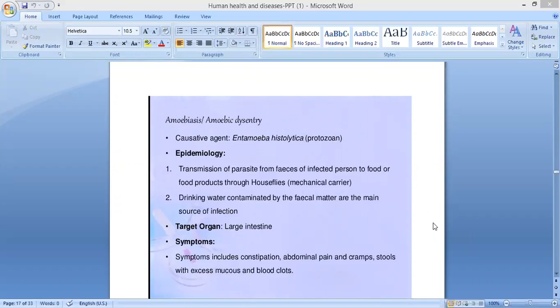What are the symptoms? Symptoms include constipation, abdominal pain and cramps, stools with excess mucus and blood clots. Okay, so these are the main symptoms: constipation, abdominal pain and cramps, stools with excess mucus and blood clots.